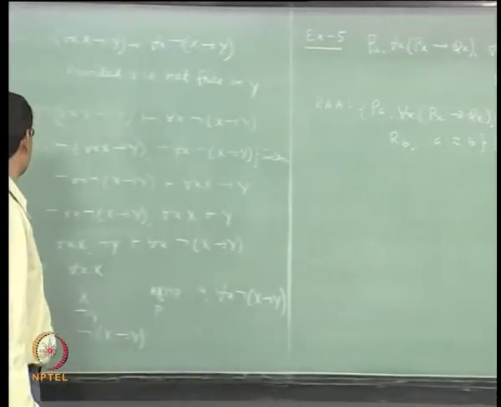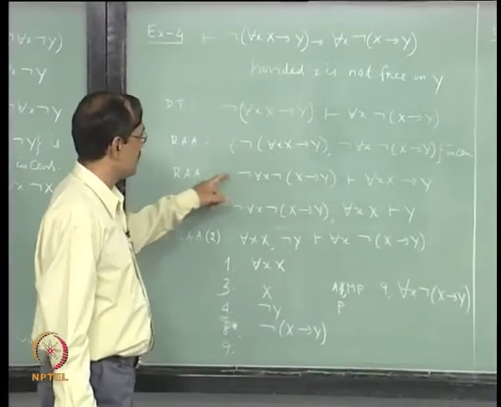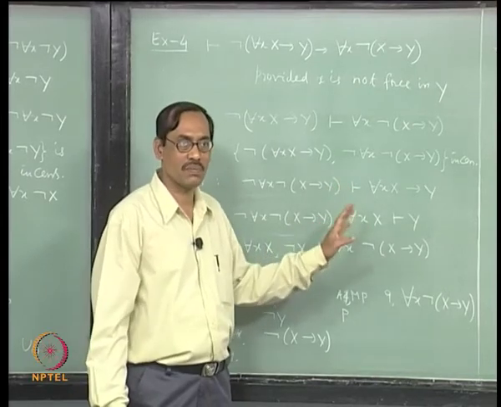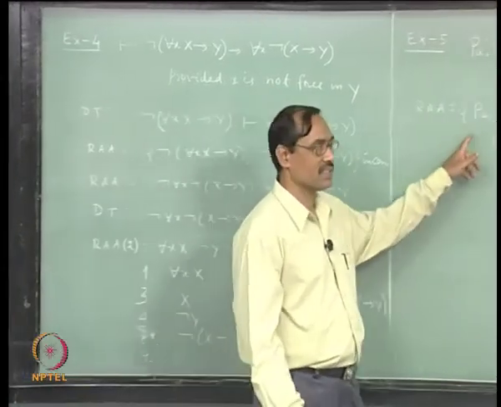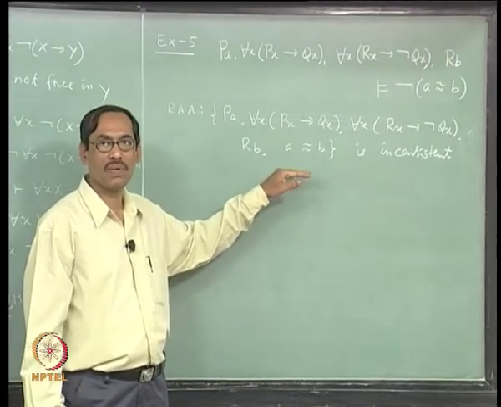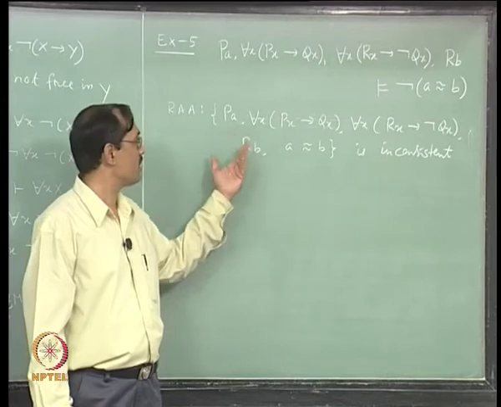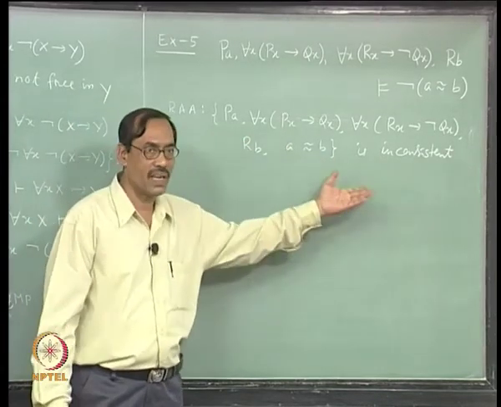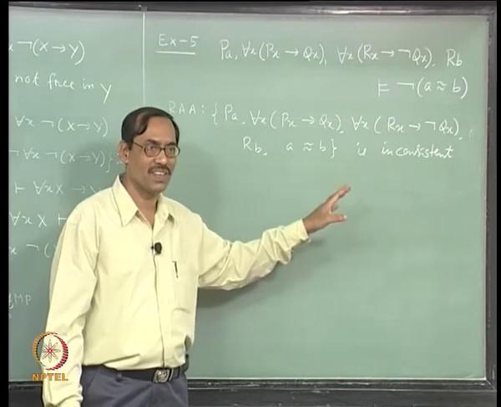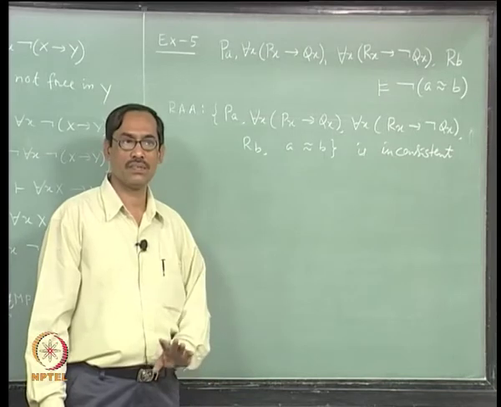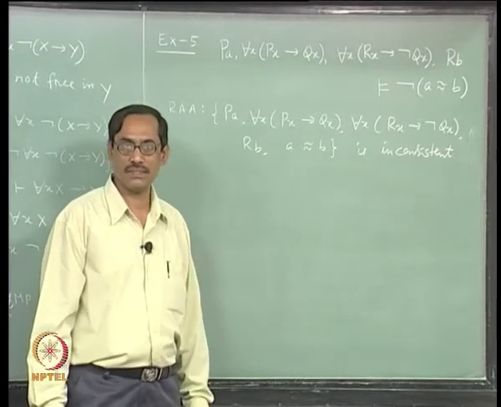Earlier cases of RAA had no instantiation, so they are almost propositional, everything should be possible, but now there is instantiation and A equal to B, so I do not know which one I will be able to derive, not PA or not RB which will contradict, or QA, not QA, QB, not QB, I do not know which one. So let us keep it in this form and continue towards deriving inconsistency, right.